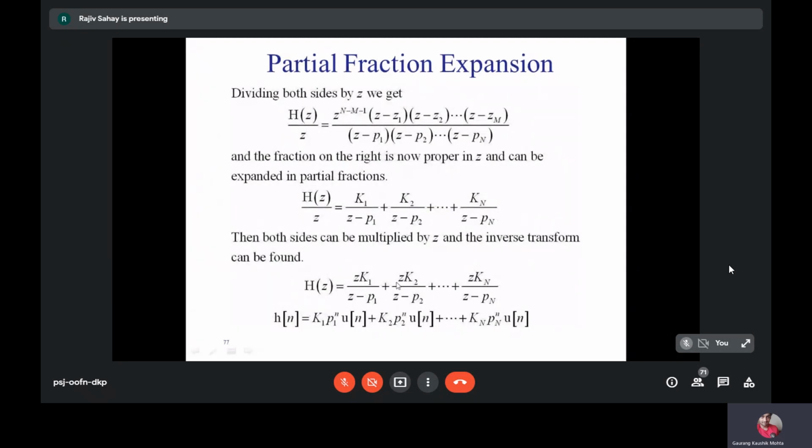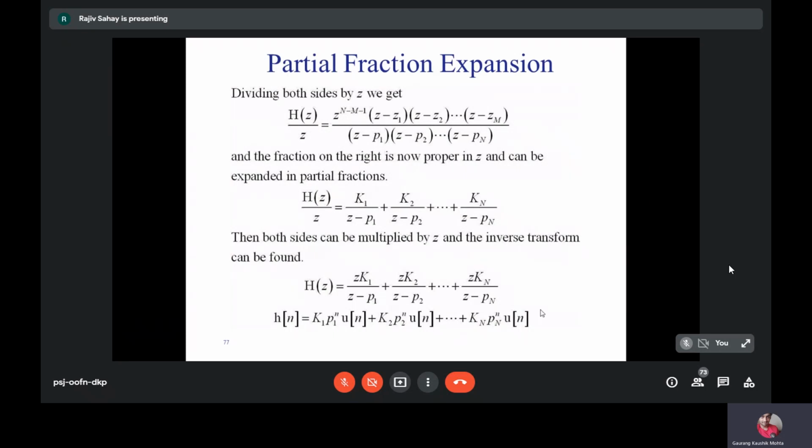So we know that this has a z transform expression, closed form expression. So z by z minus p1, its inverse z transform is p1 to the power n u of n. So this is a closed form expression, and it is not in the form of a series. So this way you obtain the inverse z transform. So you get back the impulse response.